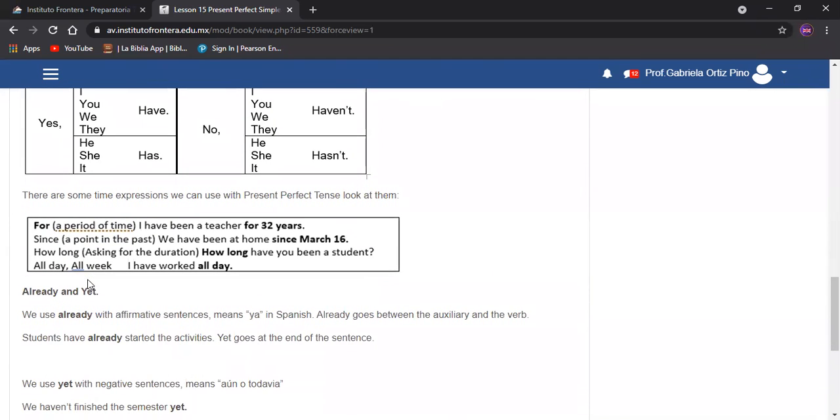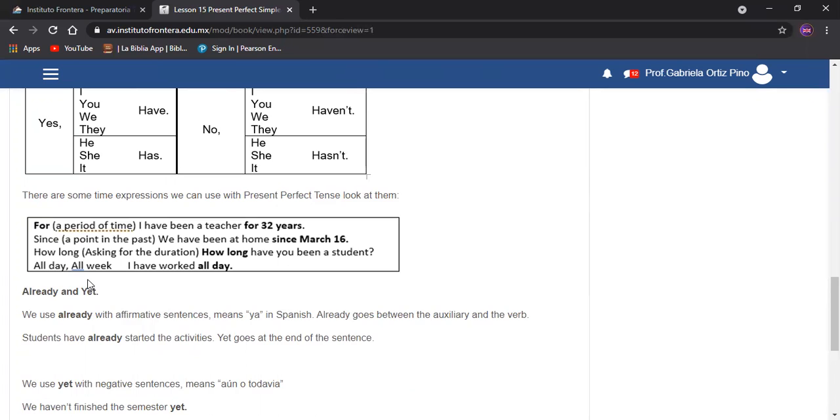There are some time expressions we can use with present perfect tense. Look at them. For a period of time. I have been a teacher for 32 years. Since a point in the past, we have been at home since March 16. How long? Asking for duration. How long have you been a student? All day, all week? I have worked all day.